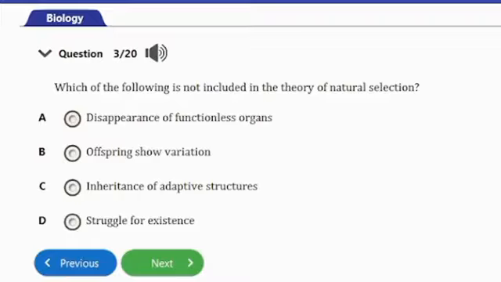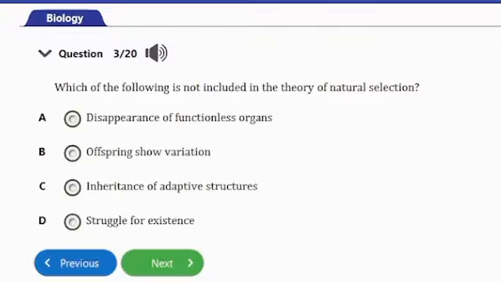So guys, the answer to this question is option A here, and that's disappearance of functionless organs. The theory of natural selection includes the concept of struggling for existence, offspring showing variation, and inheritance of adaptive structures. But guys, it does not include the concept of disappearance of functionless organs.